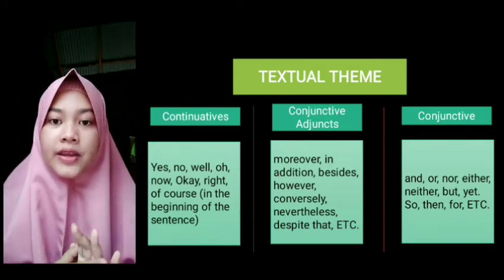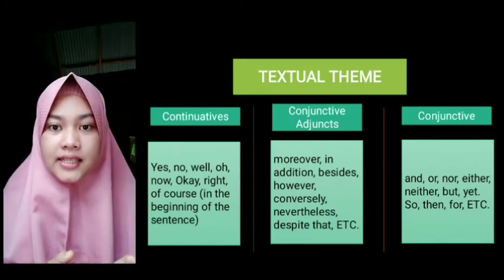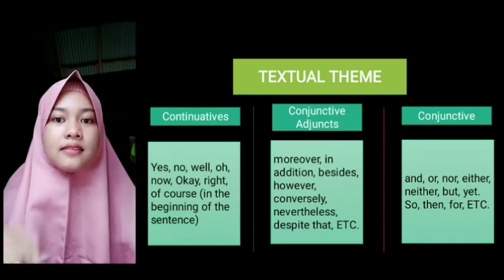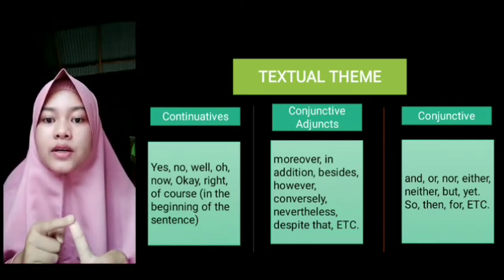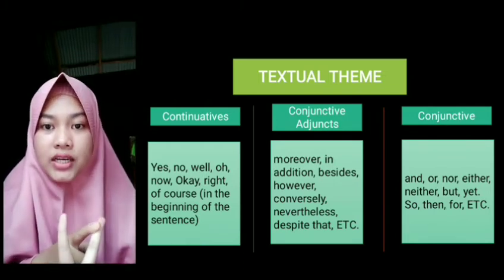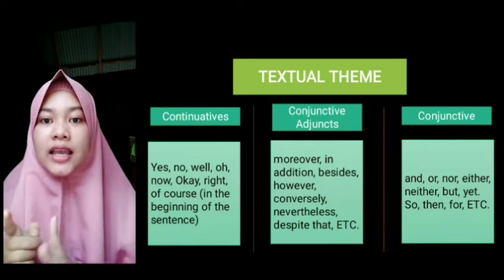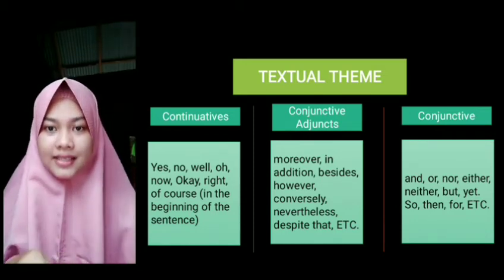So guys, whenever you see this kind of word in front of the sentence, it means that it is the theme of the sentence. You have to note it. If you find a continuative, conjunctive adjunct, or conjunction in a sentence, especially as the first word of the sentence, it is the theme of the sentence.